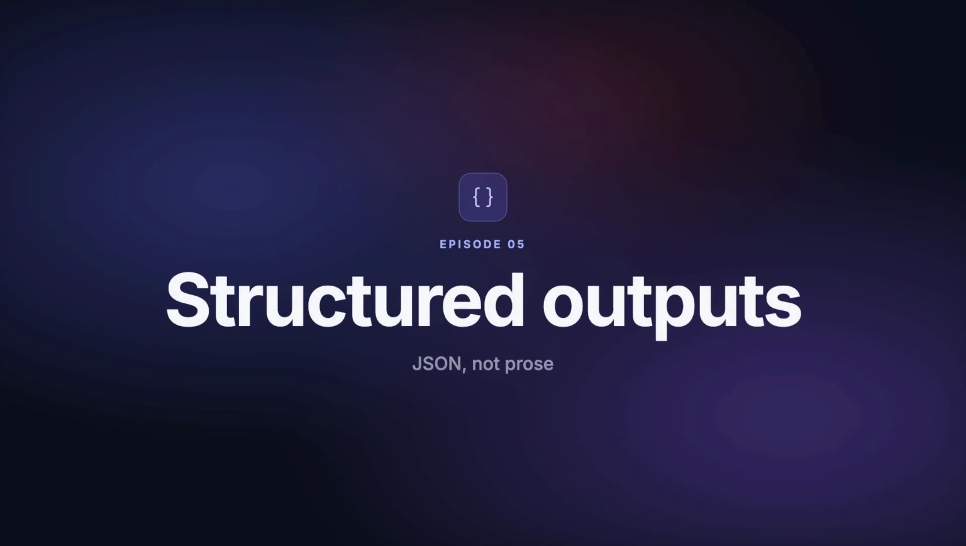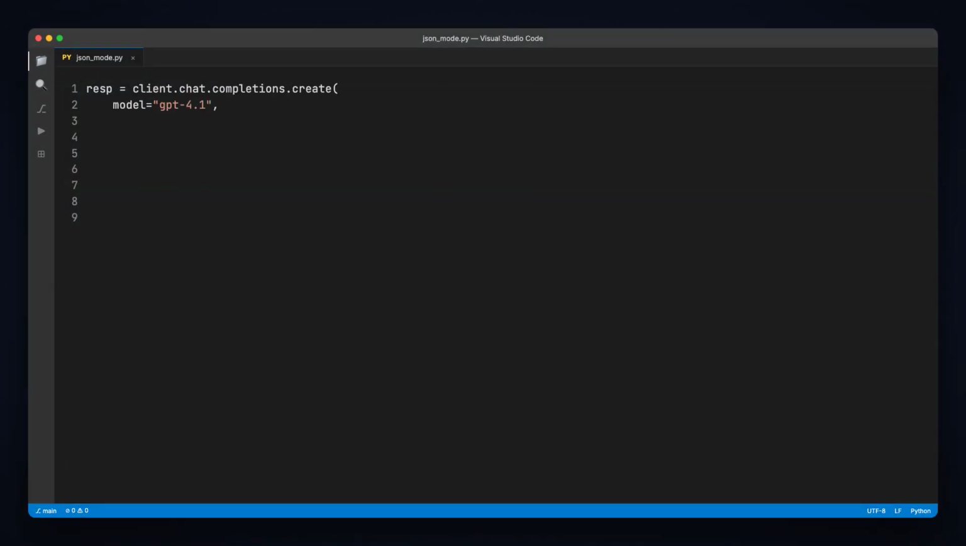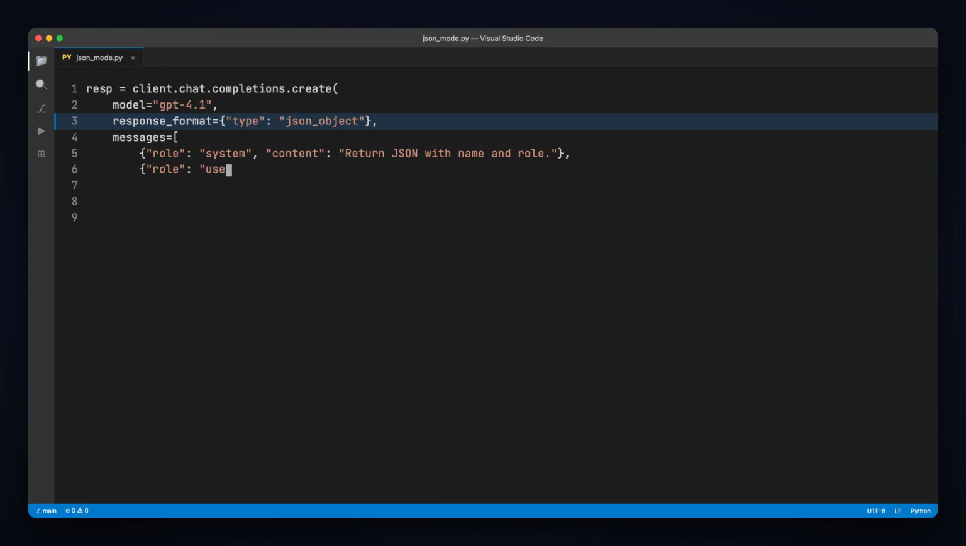Welcome to episode 5, the single biggest jump from prompt toy to production prompt. Stop asking the model for prose. Demand structured JSON every time. Set response format to JSON object. Suddenly, the model is forced to return parsable JSON.